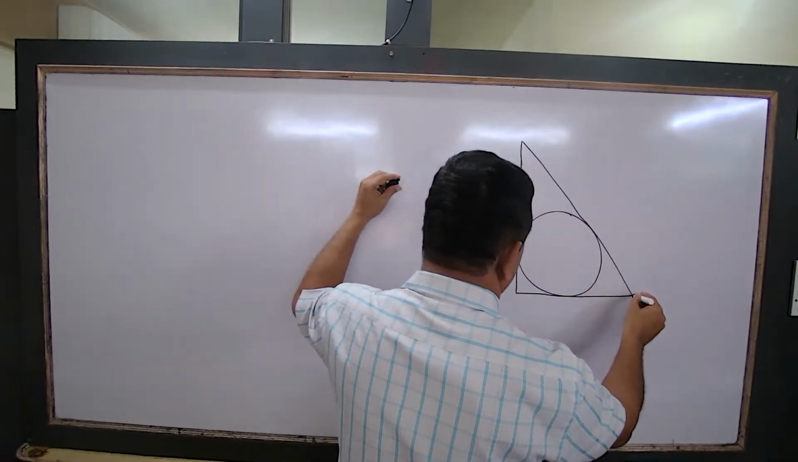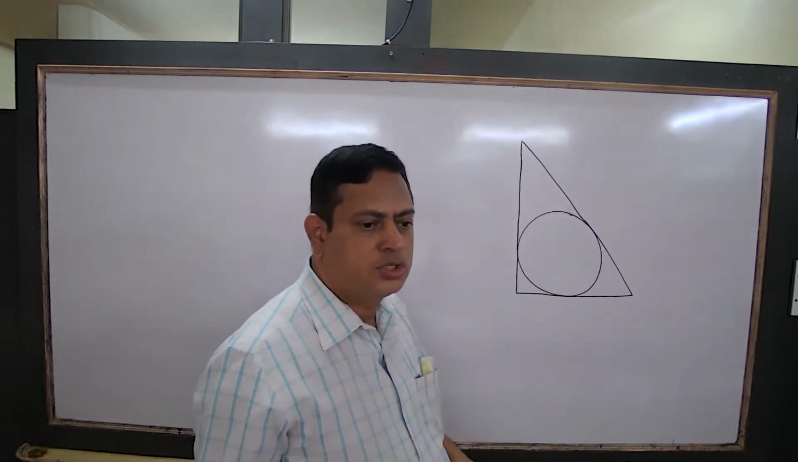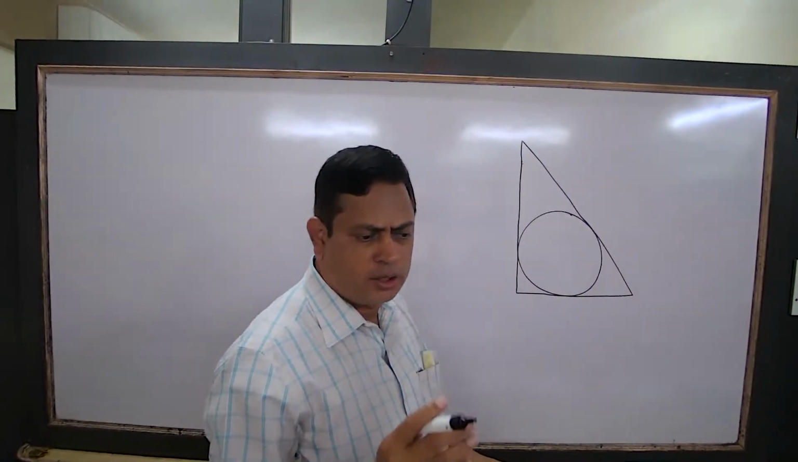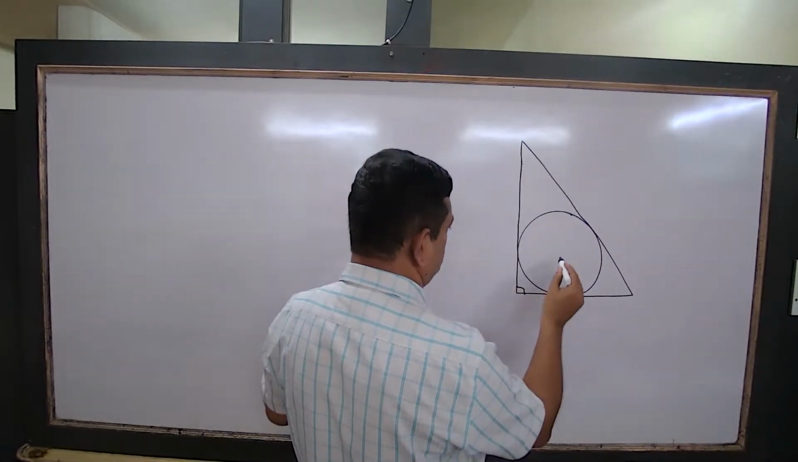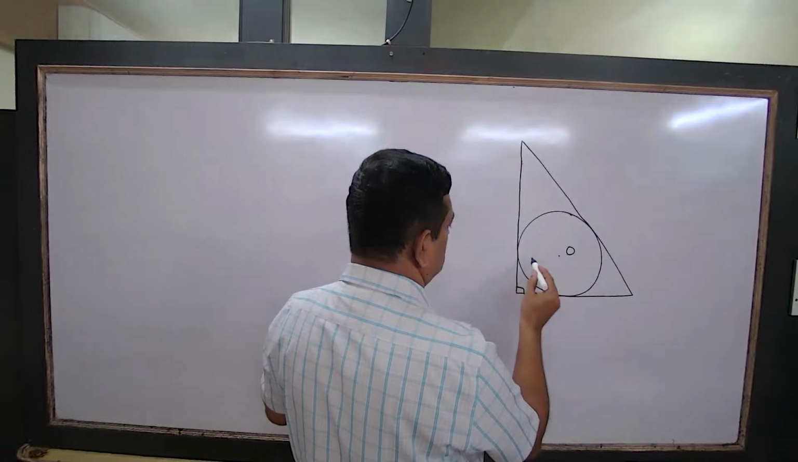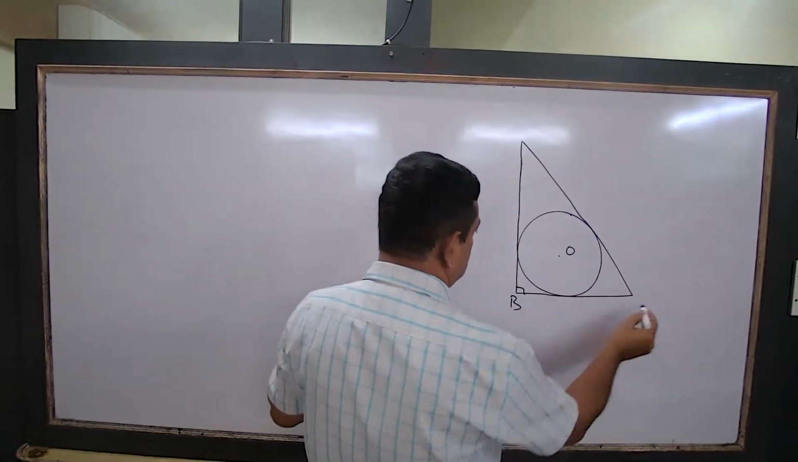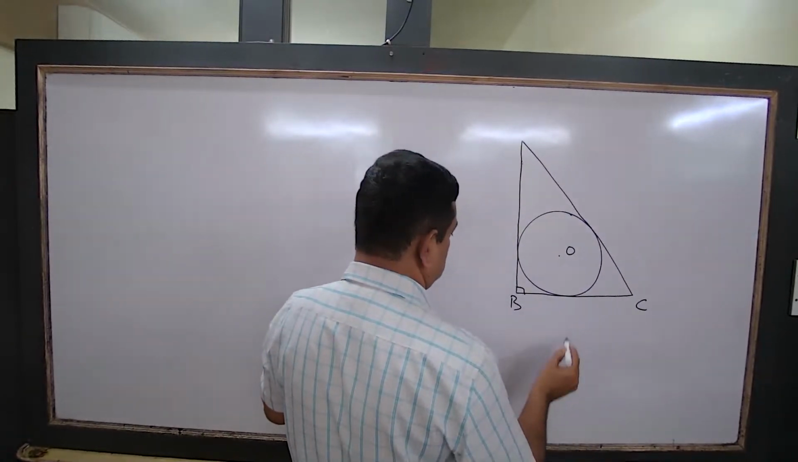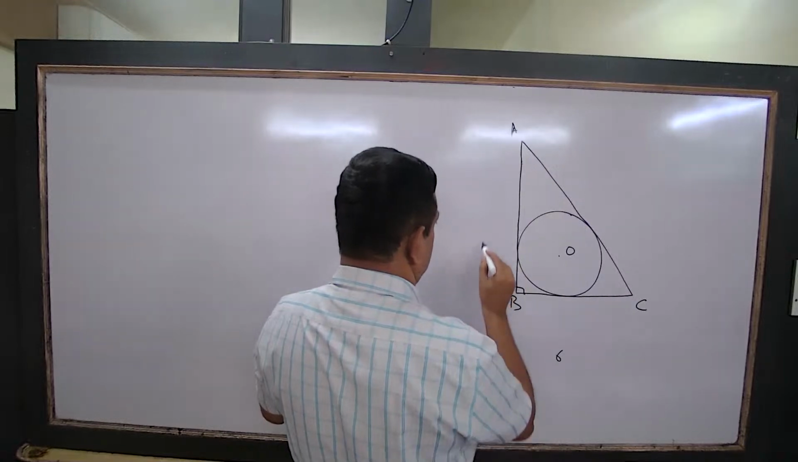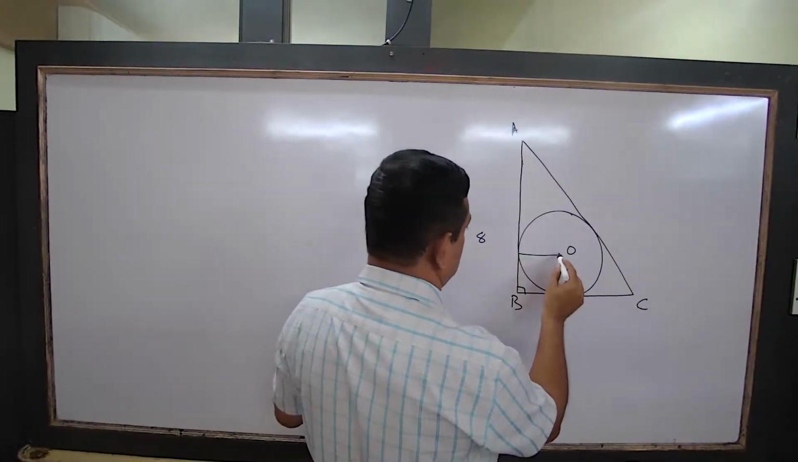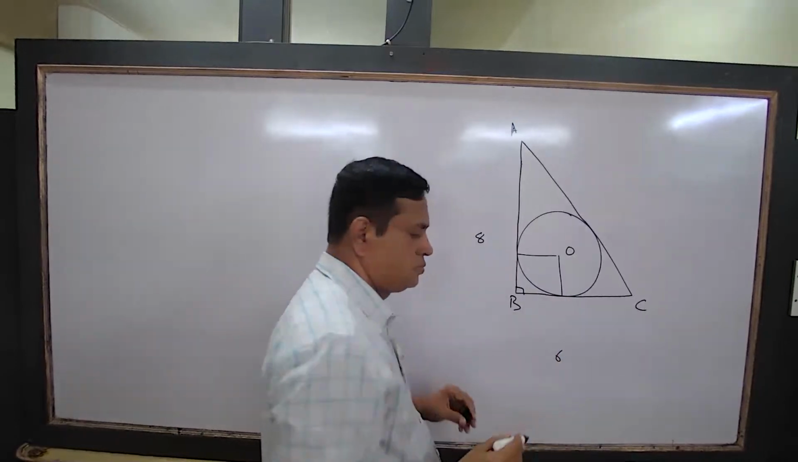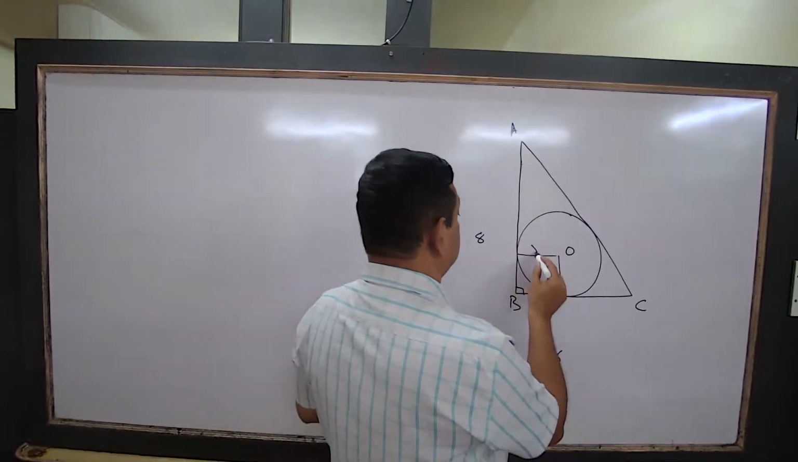ABC is a right triangle at B. Then BC equals 6 centimeter. This is BC, BC equals 6 centimeter. AB equals 8 centimeter. Find the radius of its incircle. Make BD equal to r, and angle ABC equals 90 degrees.